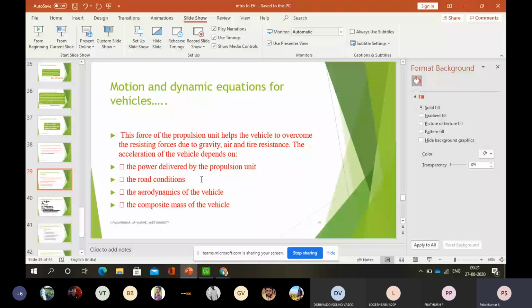That force is converted as a tractive force. Where is it converted as tractive effort? In the tires only, where there is contact resistance. That is called rolling resistance. So that rolling resistance should have a certain minimum value. If it goes beyond that, what will happen?